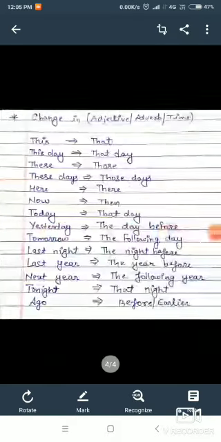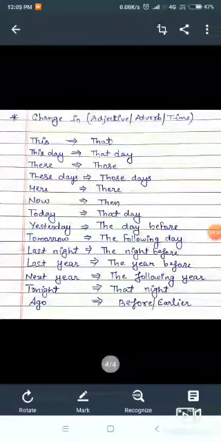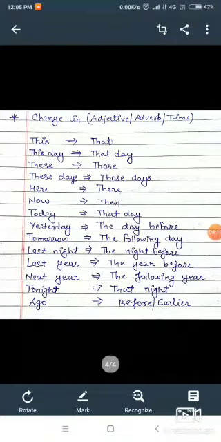One more change is there, change in adjective, adverb or time. If there is an adjective or adverb or time word in the reported speech, that changes similarly.